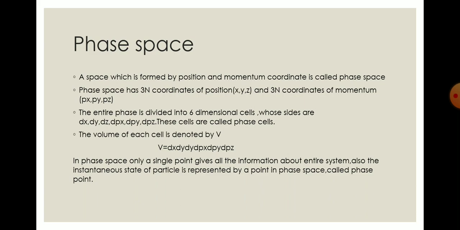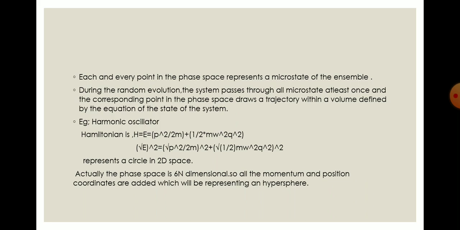The space defining this microstate is called the phase space, and there will be a point, the phase point, which is taken as the representative point of the given system. In phase space, the single point gives information about the entire system. Also, the instantaneous state of the particle is represented by a point in phase space called the phase point. And each and every point in the phase space represents a microstate of the ensemble.